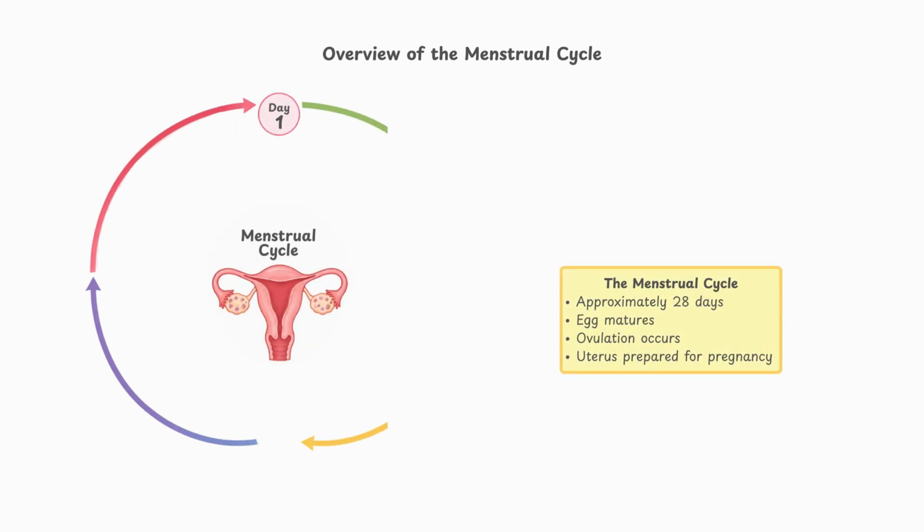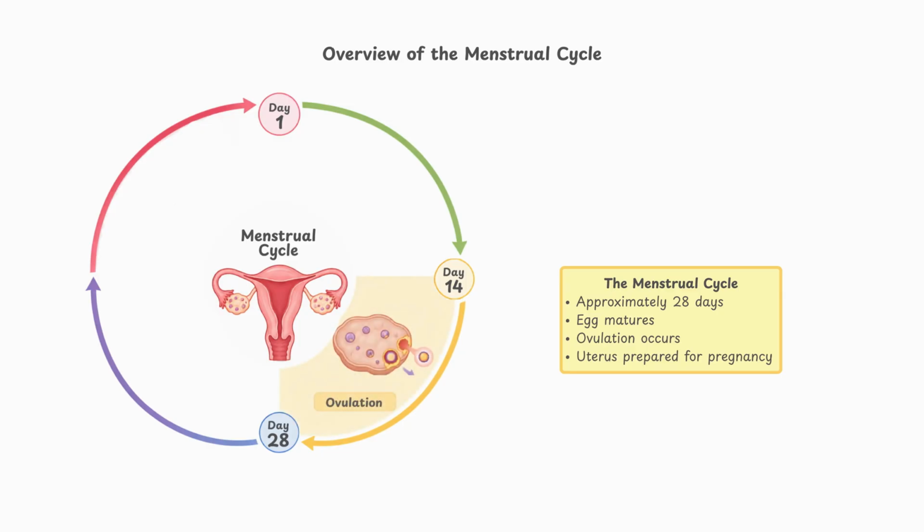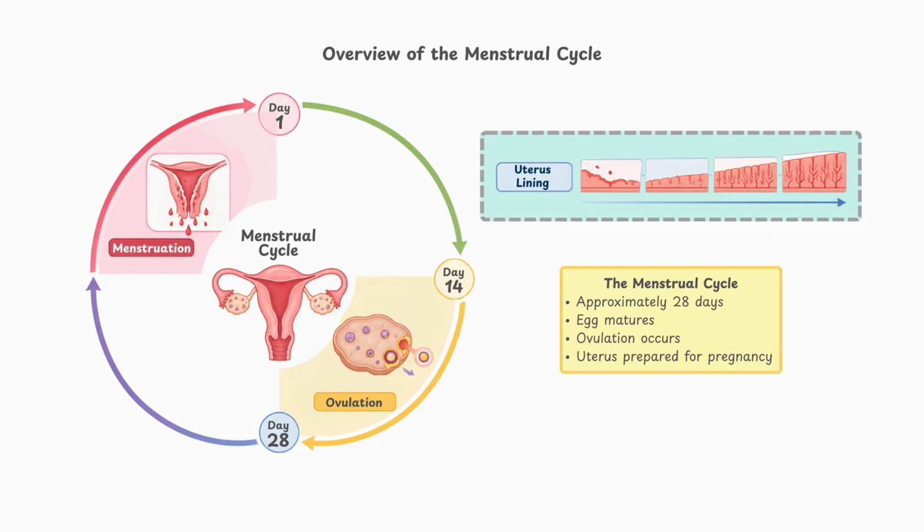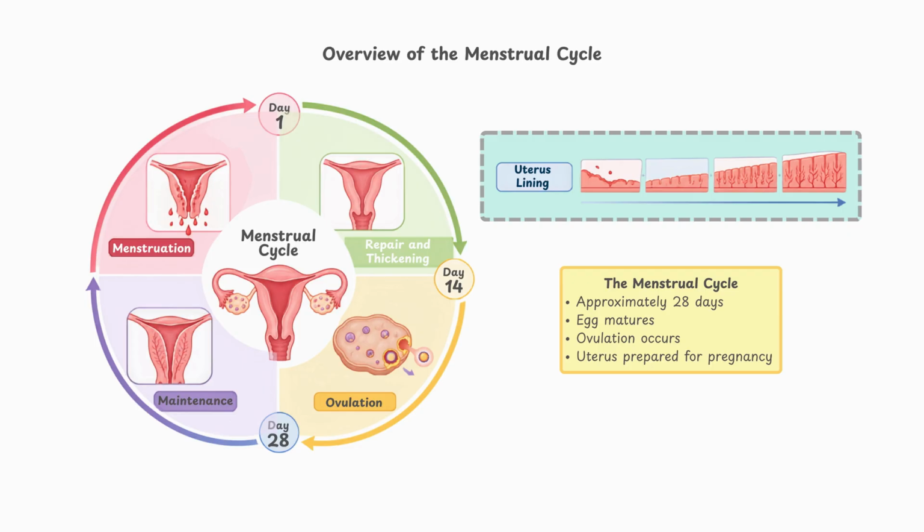The menstrual cycle usually lasts about 28 days, although the exact length can vary between individuals. During the cycle, an egg develops and matures inside an ovary. The uterus lining changes throughout the cycle so that it can support a fertilized egg if pregnancy occurs. The cycle is controlled by hormones produced by both the pituitary gland and the ovaries. These hormones work together to ensure the correct events occur at the correct time.